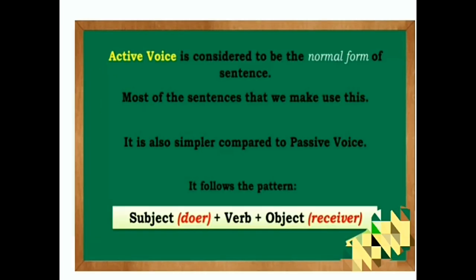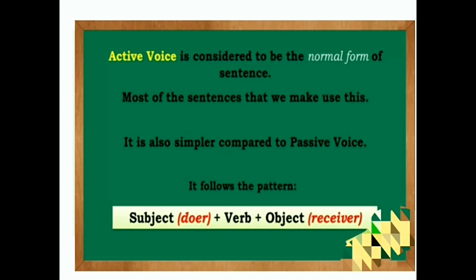Active voice is considered to be the normal form of sentence. In the normal form of sentence, we can identify the active voice. Most of the sentences that we make use of are in active voice. It is also simpler compared to the passive voice. Compared to the passive voice, the active voice is very simple. Yes, do you understand, children?